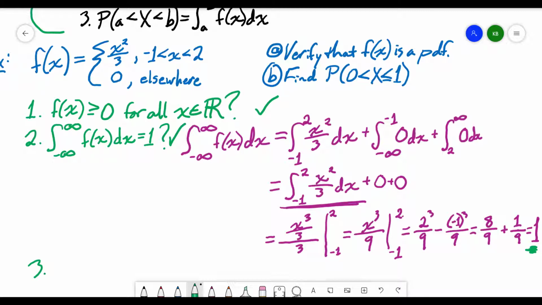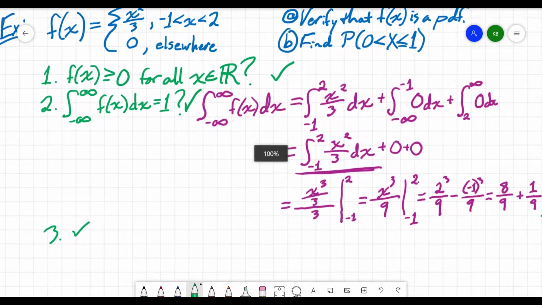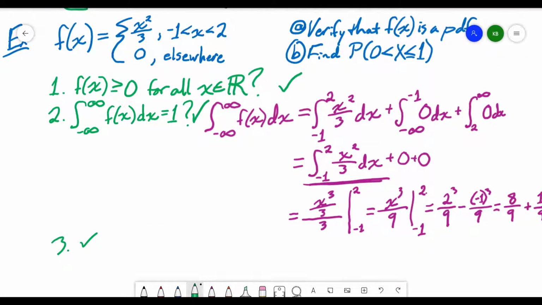And so we can check this off. Often that's what we'll be able to do with that third option. So the big things to check when we're checking to see if something is a density function are 1 and 2. And if we want to know if it actually represents probability, then we need 3, and 3 will often be given in the context of a problem.